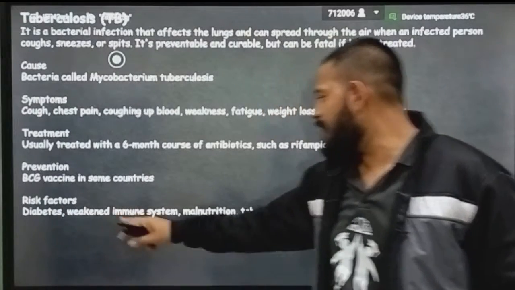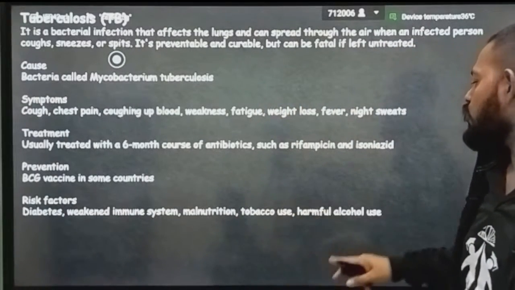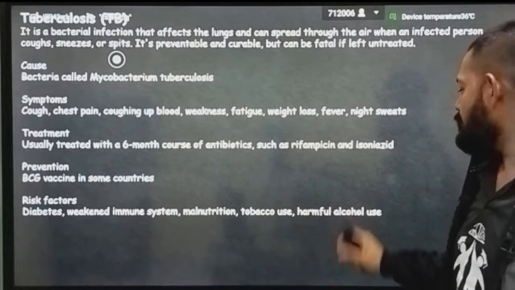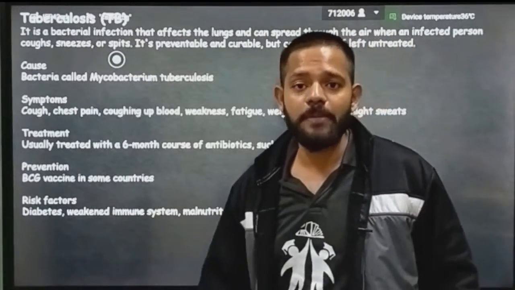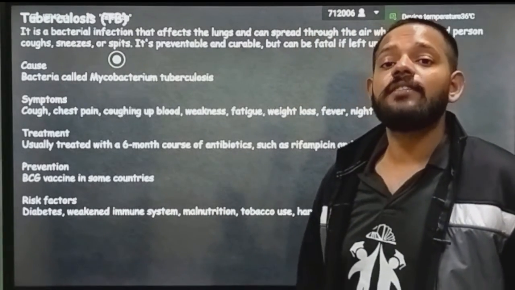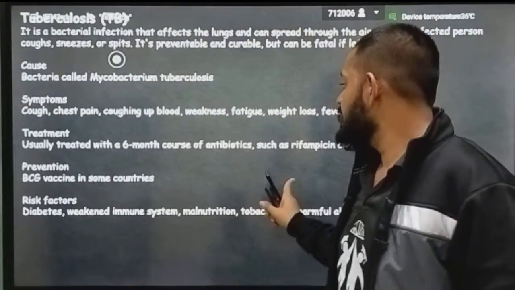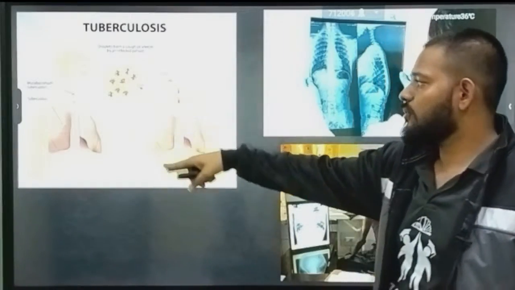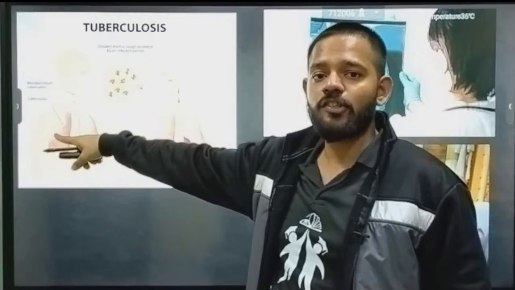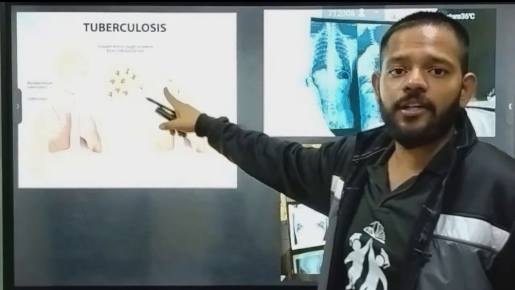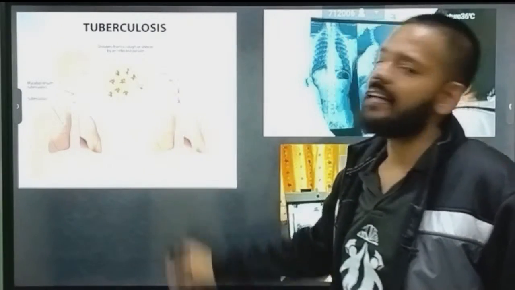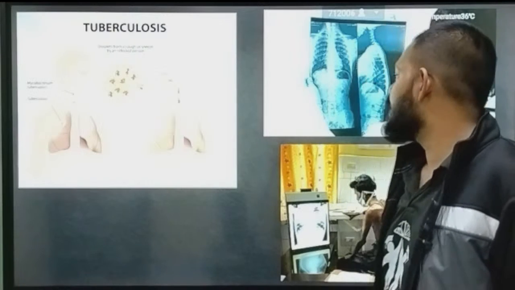Risk factors: diabetes, weakened immune system, malnutrition, tobacco use, harmful alcohol use. These are all the people who are at risk, who have more chance of getting tuberculosis. Okay, see, that's how it infects. Okay, if an infected person having tuberculosis sneezes in front of a healthy person, the bacterium goes inside the body of the healthy person and multiplies.